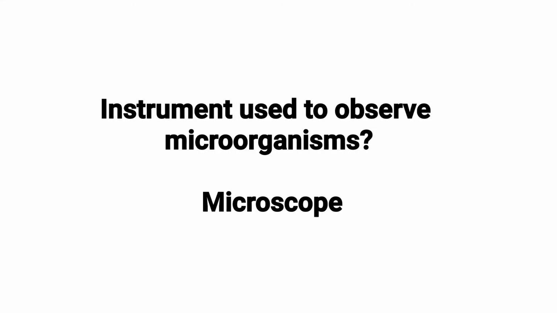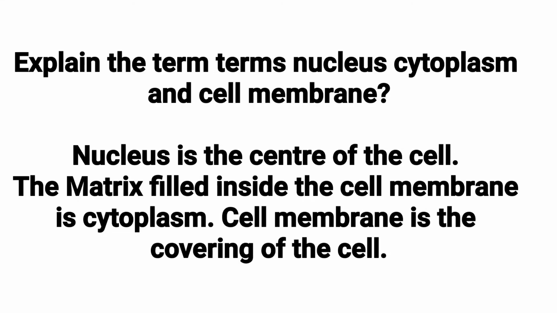Microscope. Explain the terms nucleus, cytoplasm and cell membrane. Nucleus is the center of the cell. The matrix filled inside the cell membrane is cytoplasm. Cell membrane is the covering of the cell.